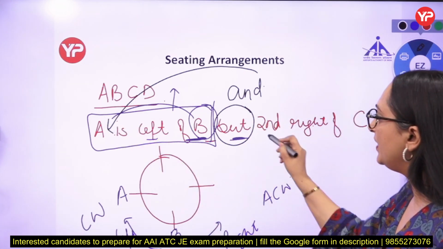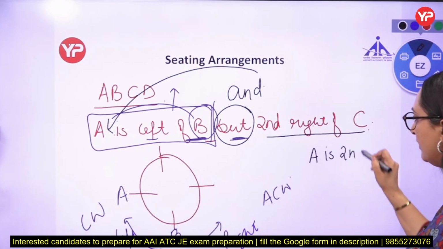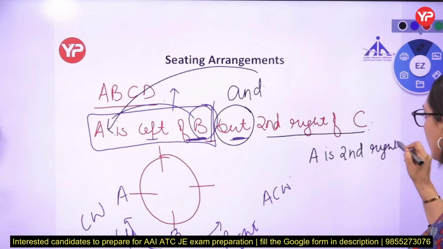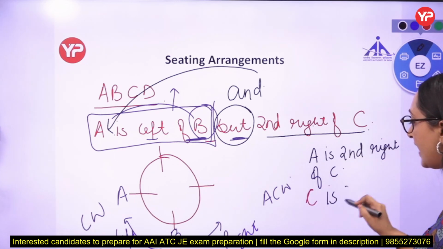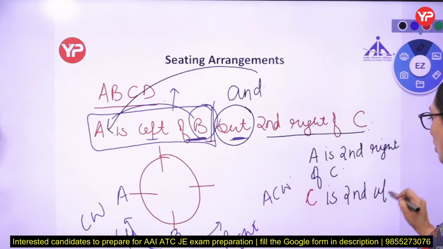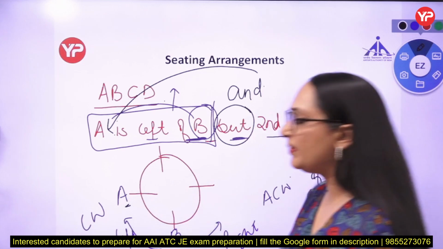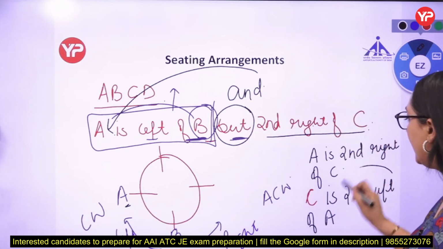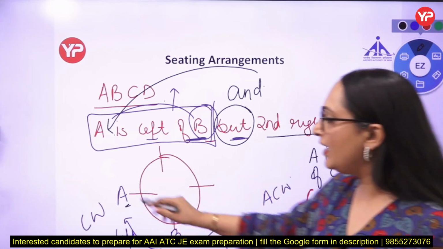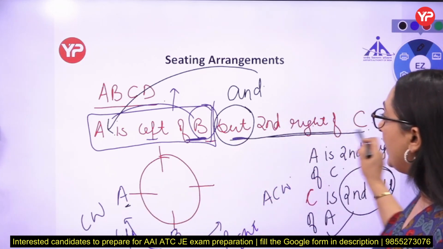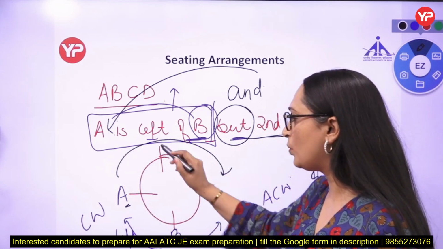If A is left of B but second right of C, see, if A is second right of C, that means C is second left of A. So if A is sitting there, C is second left of A, because A is second right of C. Left is like this, clockwise direction, 1, 2.